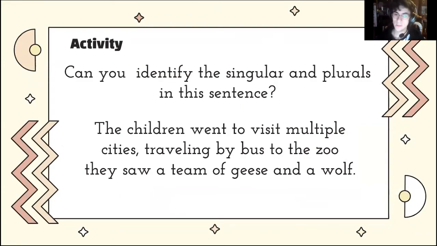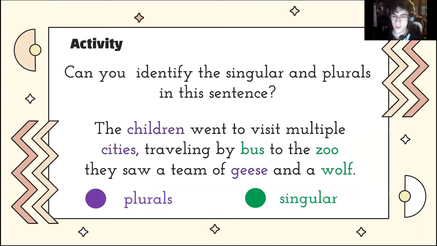Can you identify the singular and plural in this sentence? Ready? Okay, let's see. Children, cities, and geese are plurals. Bus, zoo, and wolf are singular.